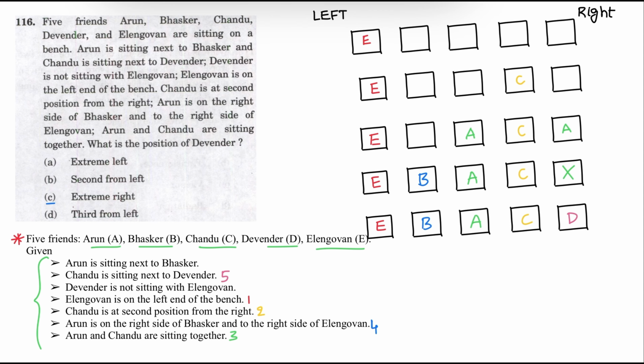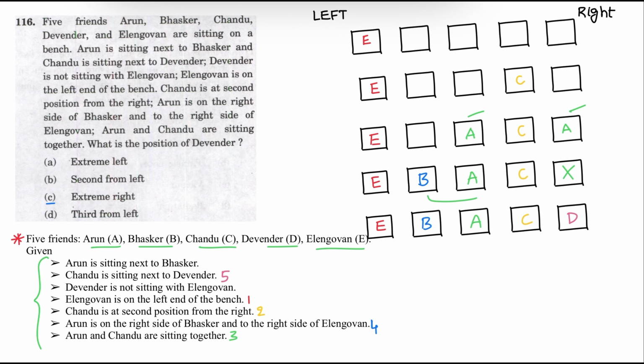So here is Chandu's position. Next step 3, Arun and Chandu are sitting together. That means his position can be either position 5 or position 3. Next, Arun is on the right side of the Bhaskar and right side of the Elangovan.